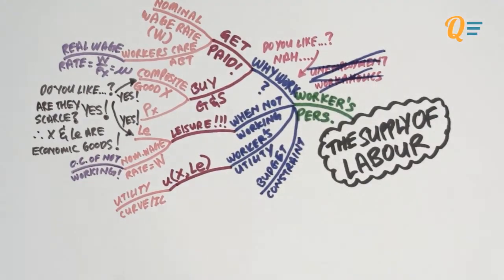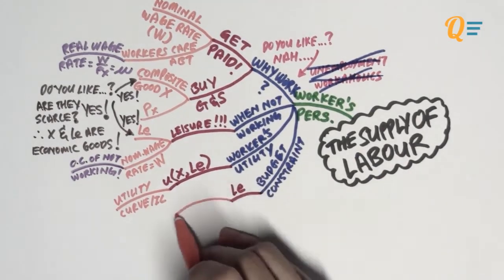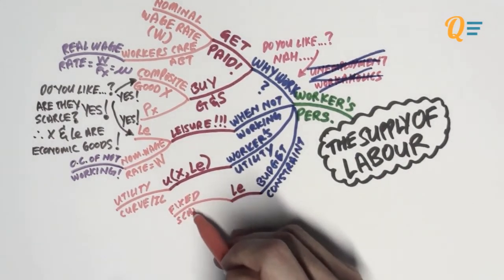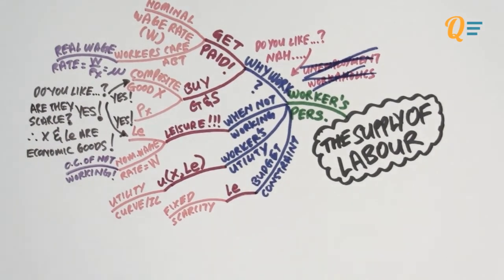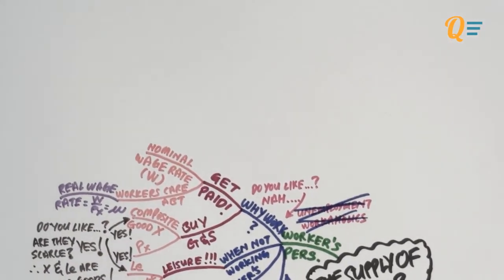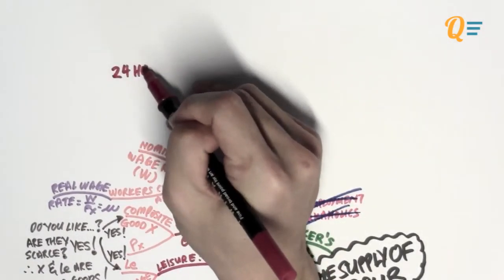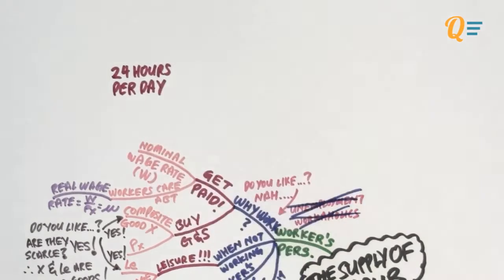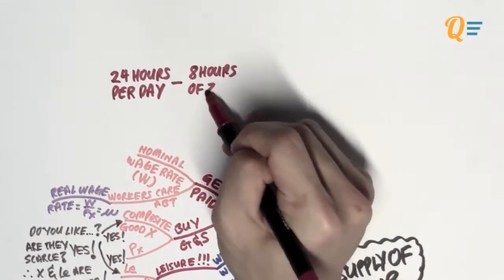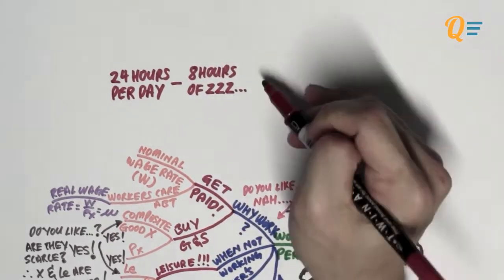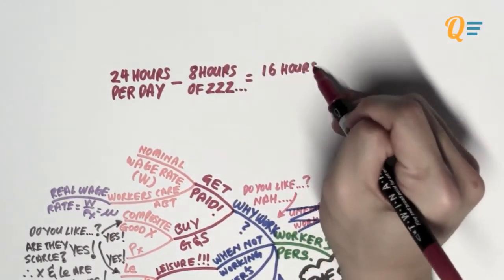Now let's look at the budget constraint of the worker. But before we get to the math of the budget constraint, I need you to understand that leisure actually has a fixed scarcity. So what does this mean? Well, I'm going to use a numerical example to explain the concept of fixed scarcity. Alright, so how many hours do we have in a day? Well, we have got 24 hours in a day. And let's just assume that we spend 8 of that 24 hours sleeping. I mean, everybody needs rest, right? Unless you're Superman or something like that.